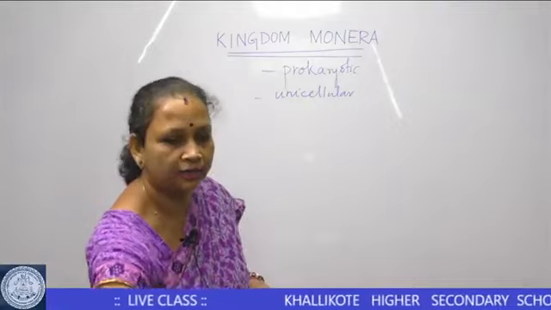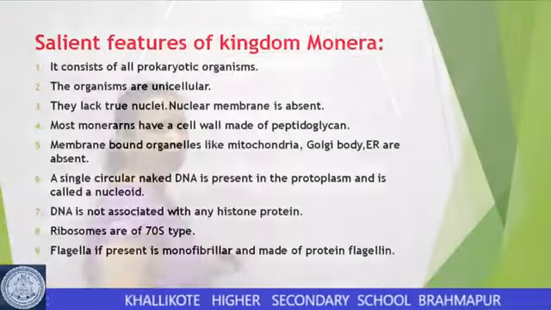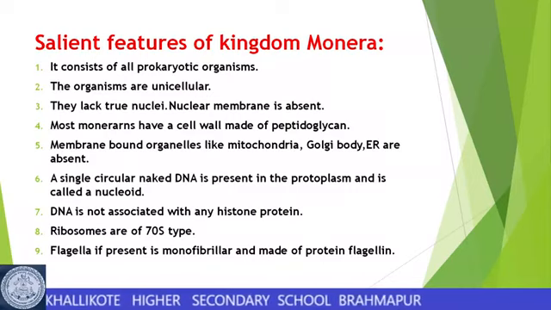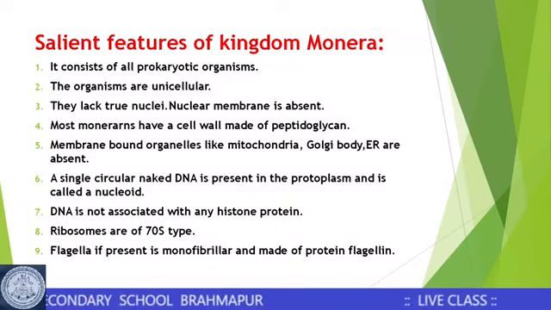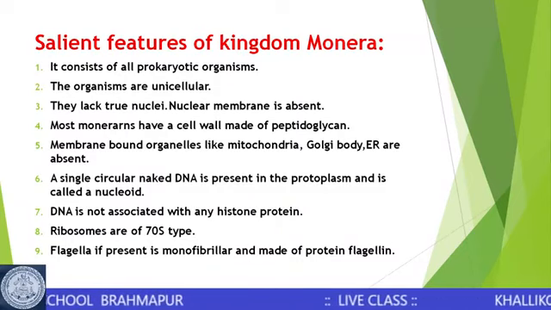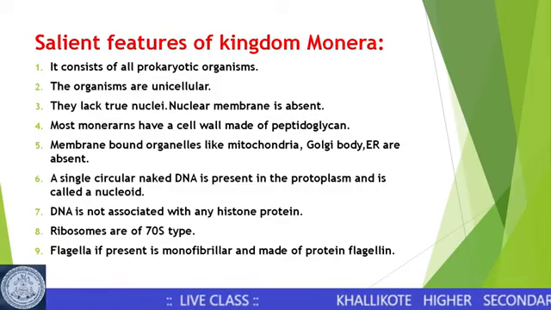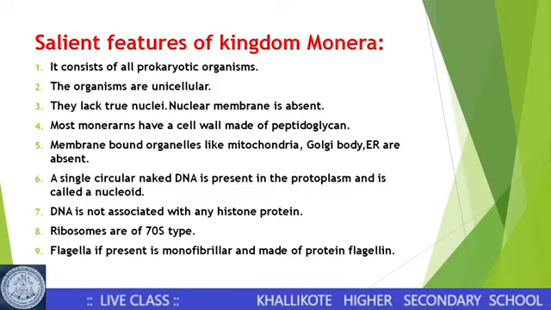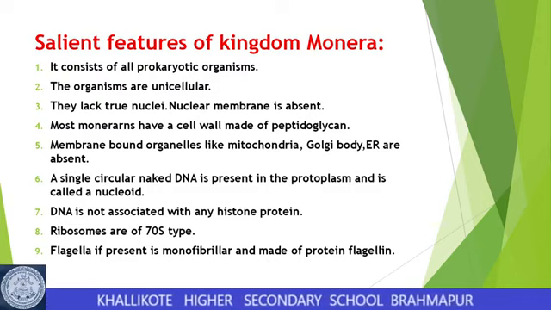The first point is that it consists of all prokaryotic organisms. What we mean by prokaryotic organism is that the nucleus is not well defined, nuclear membrane is not present, and the DNA is free in the protoplasm or cytoplasm.